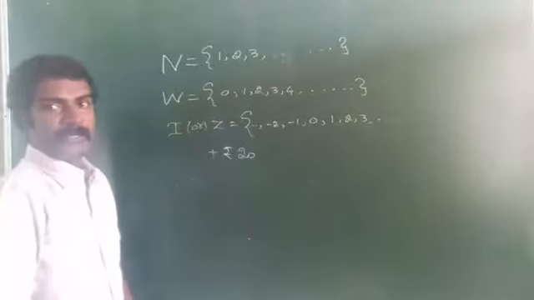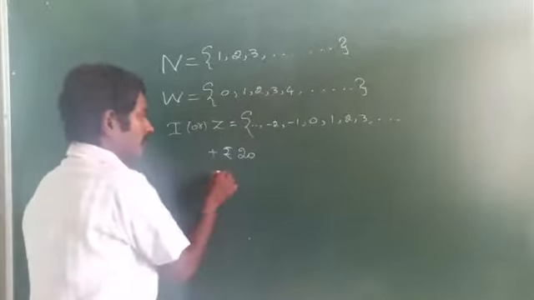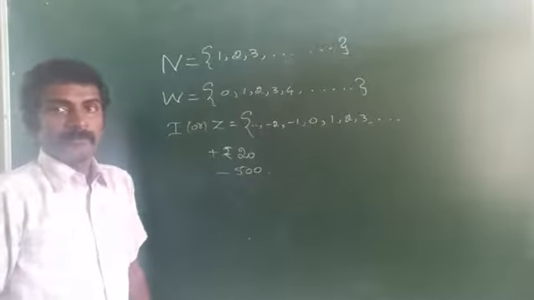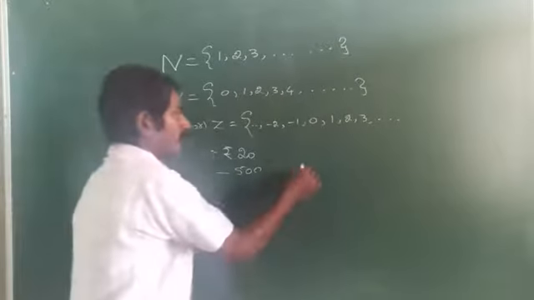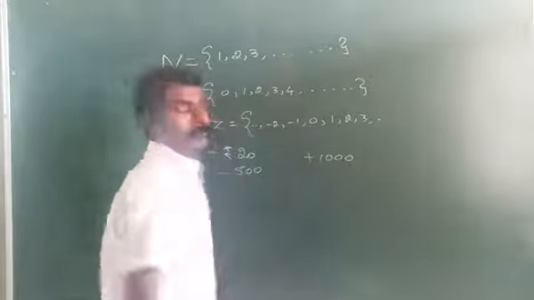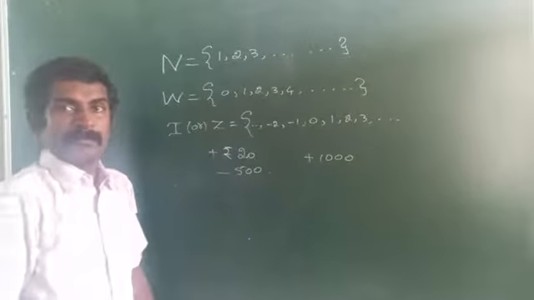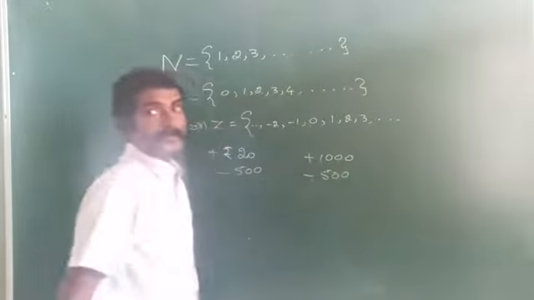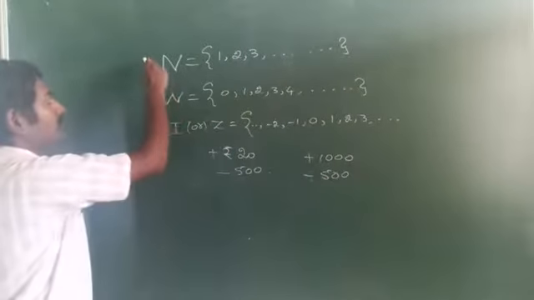Loss of rupees 500. How will you represent? Minus 500. When you are depositing rupees 1000 in a bank, plus 1000. Suppose you withdraw 500 rupees from a bank, then minus 500. Am I right? So these are all already studied in class 6.